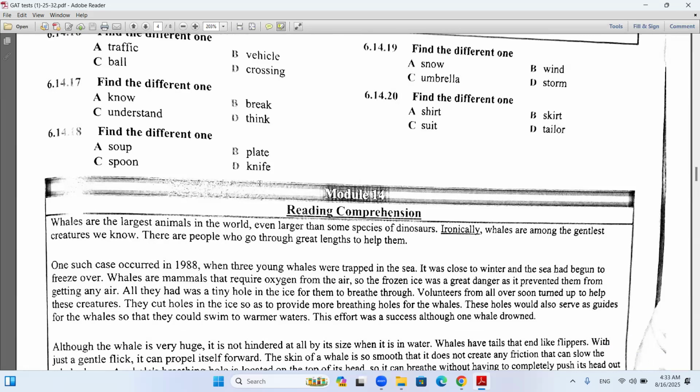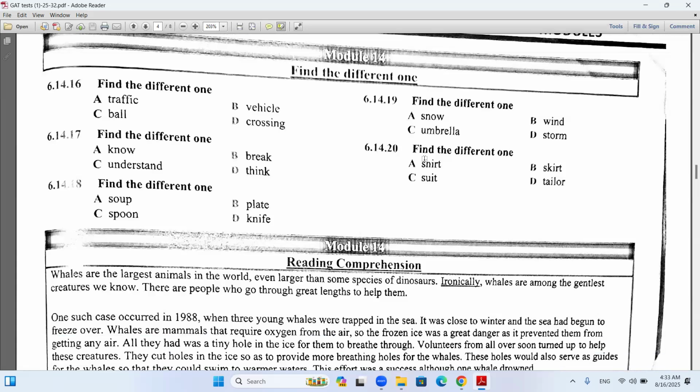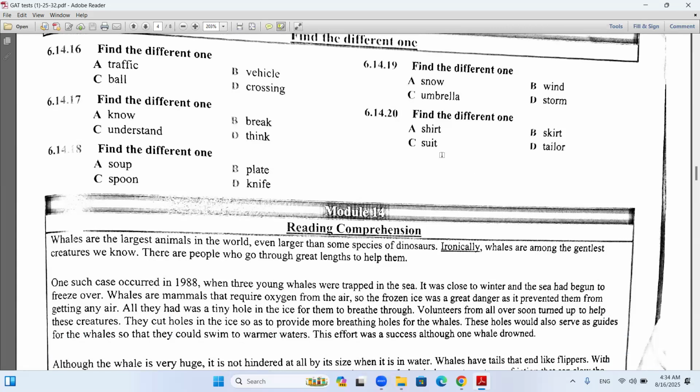18, A. Soup. Yeah, perfect here. Plate, knife, spoon, they're different kitchen tools, but soup here is food. Find a different one for 19. 19, C. Yeah, umbrella. Perfect. There are different weather conditions, snow, wind, storm, but an umbrella is an object. Find a different one here for 20. 20, D. You go for a D, and I second that. Perfect. A tailor is someone who actually makes our clothes fit.